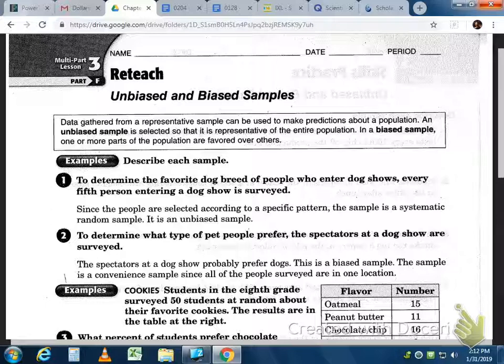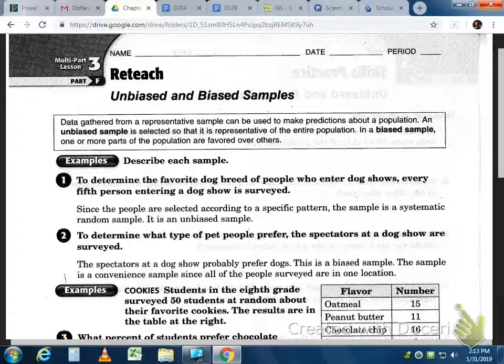Have you ever heard somebody say, well, I'm a little biased, but I like this? Your parents might say they're a little biased, but they think you're the best soccer player there is. That's because your parents would be biased toward you. So when you do a survey, you generally want to be unbiased so that it's representative of the whole population.